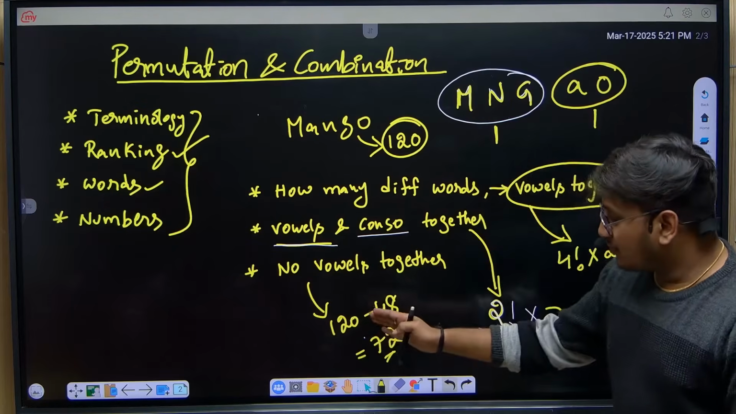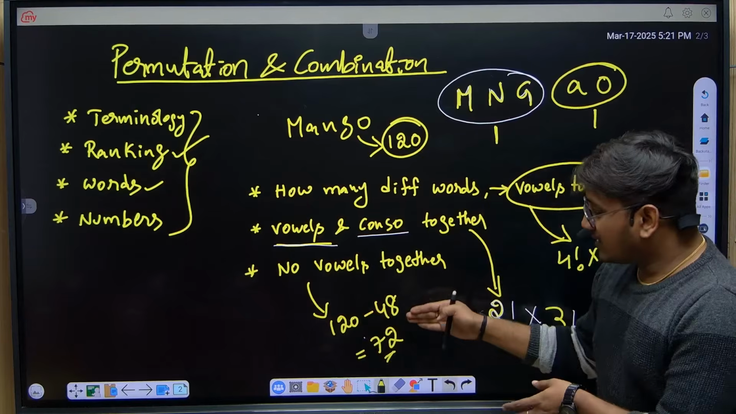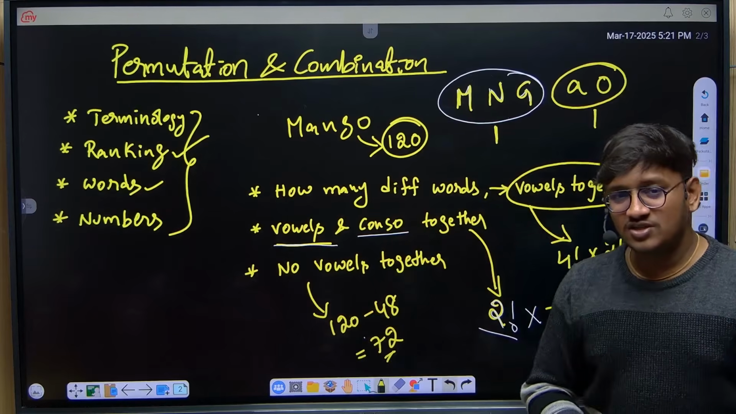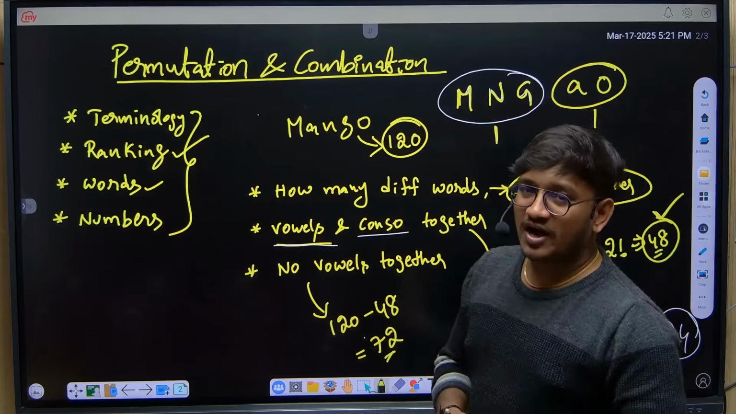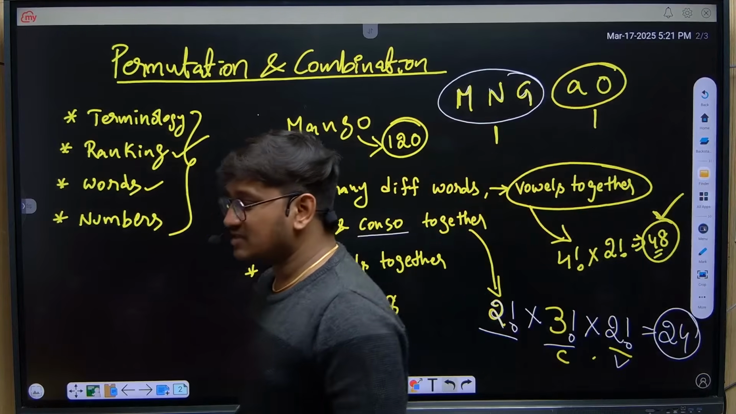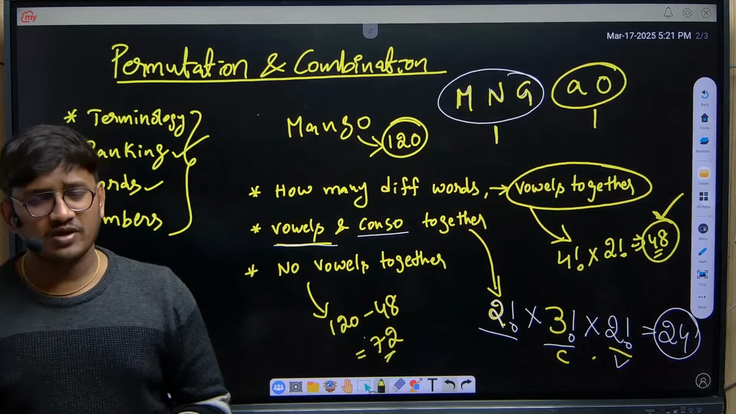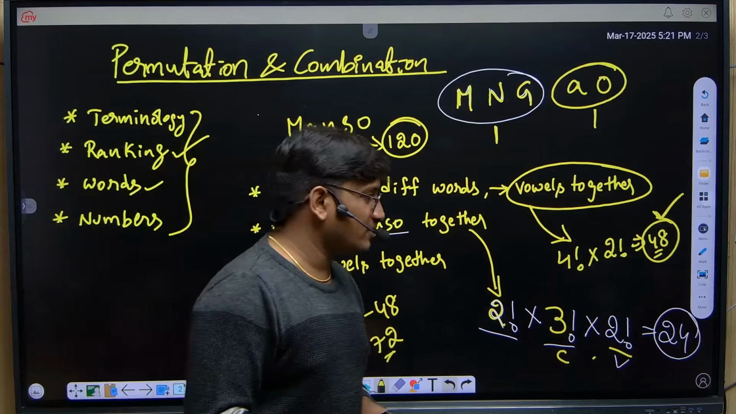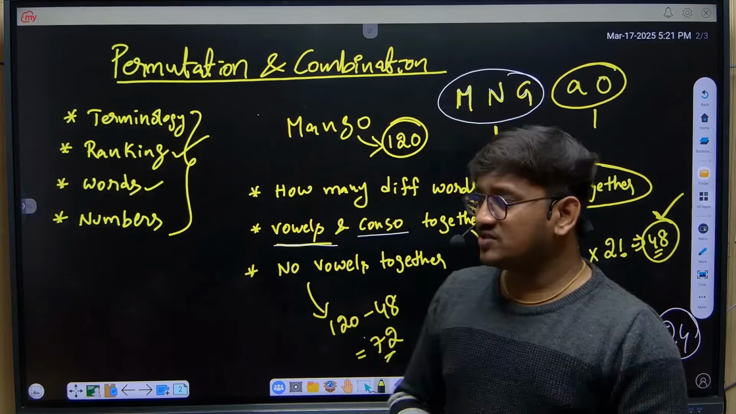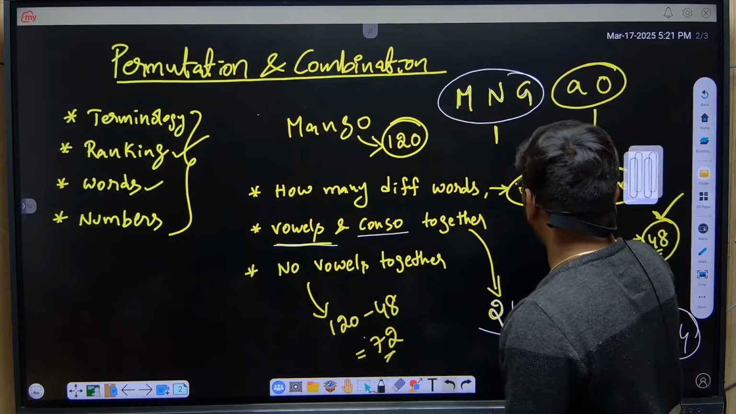So out of the total combinations of 120, if I subtract the combinations where all vowels are together, the remaining combinations are the ones where they are not together. I hope you all are clear with this. This is based on words. They might give different conditions or different words in the exam, but these are the overall points that we should understand.